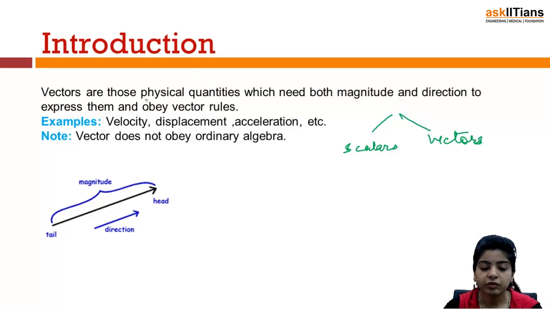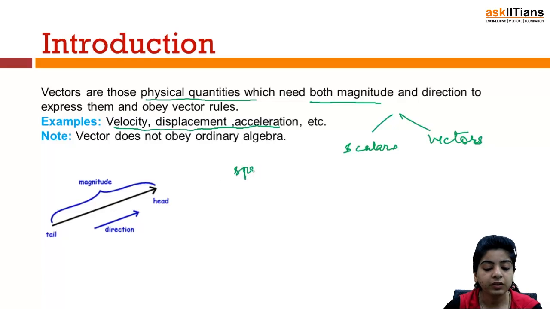So vectors are those physical quantities which need both magnitude and direction to express them, and they obey vector rules, right? So that means they do not obey general algebra rules, ordinary algebra, right? And the examples are velocity, displacement, acceleration.